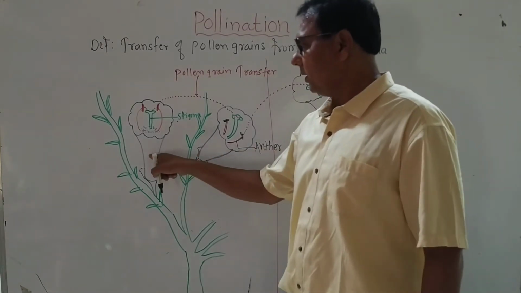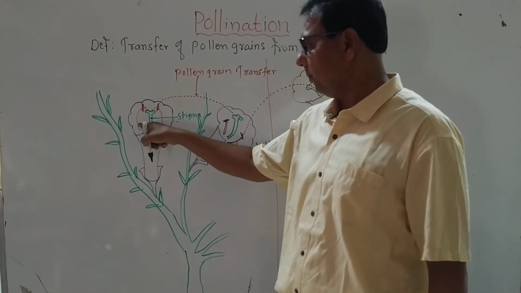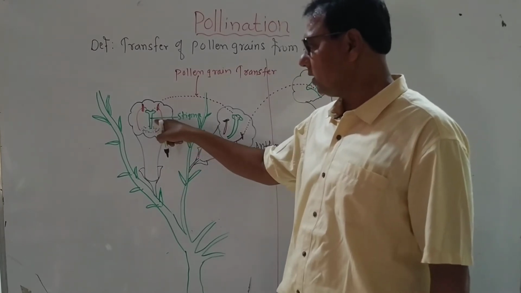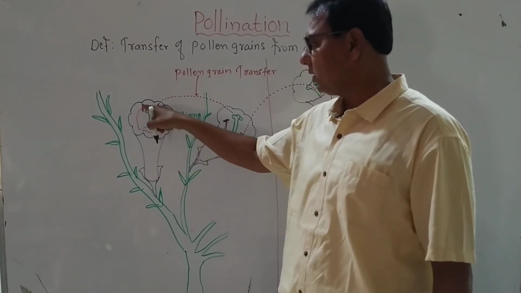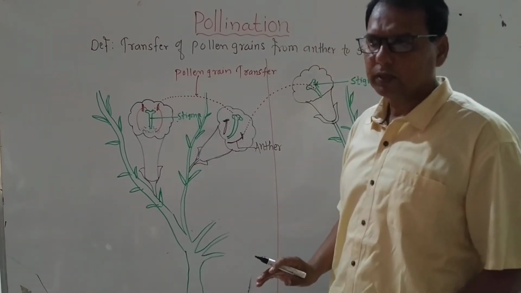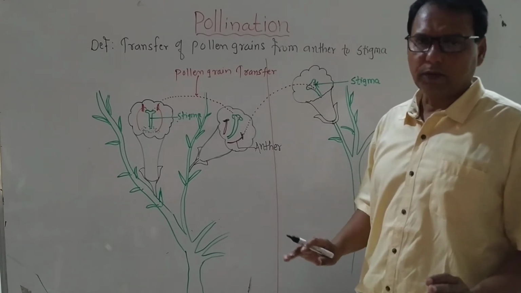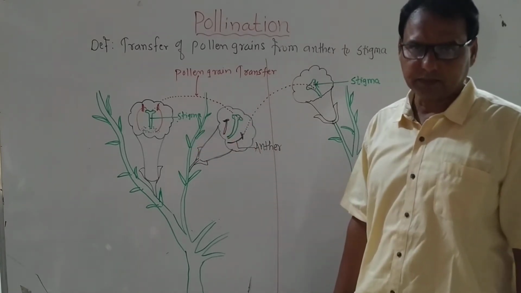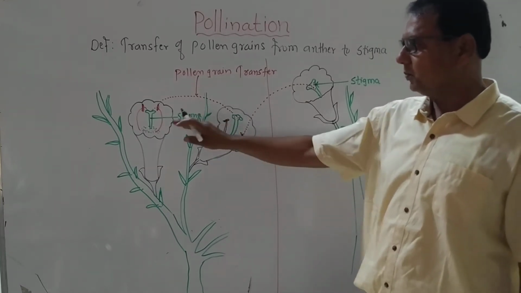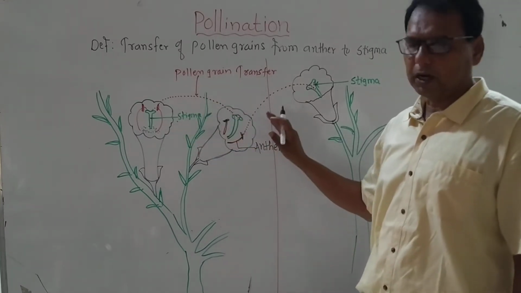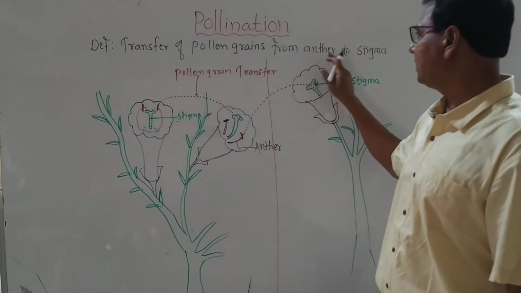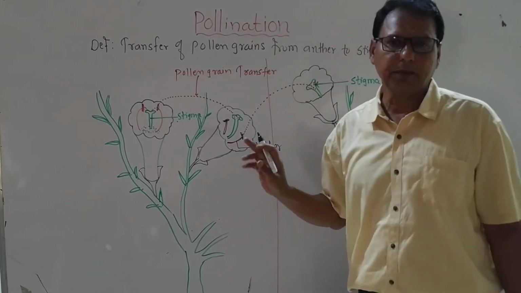See this. This is the flower. The male reproductive structure of the flower is called the anther. The female reproductive structure is called the stigma. Anthers produce the pollen grains. Pollen grains are non-motile, so they do not move from one flower to another flower. So they require an agency to transfer these pollen grains from anther to stigma. Listen to this. Transfer of pollen grains from anther to stigma is simply called pollination.